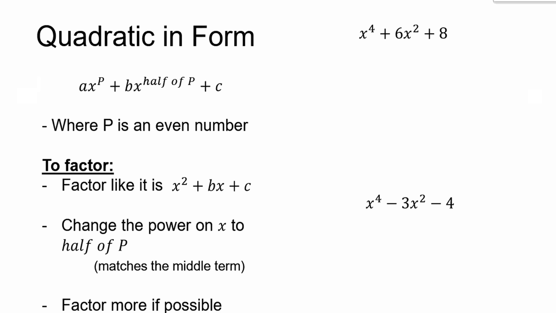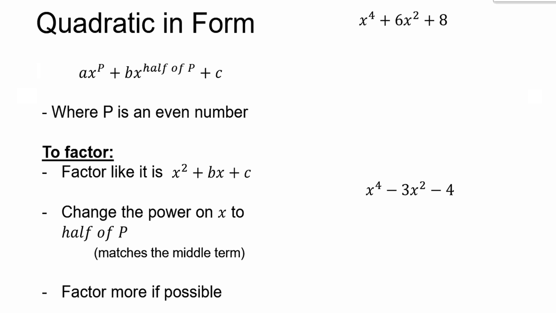The next one we still have to talk about is called quadratic in form. This quadratic in form means it looks like a quadratic trinomial or a quadratic binomial. It just has a slight difference. For example, this problem over here looks like that. But if it was x squared plus 6x plus 8, you would go, oh, leading coefficient is 1, so I'm going to do a double bubble.